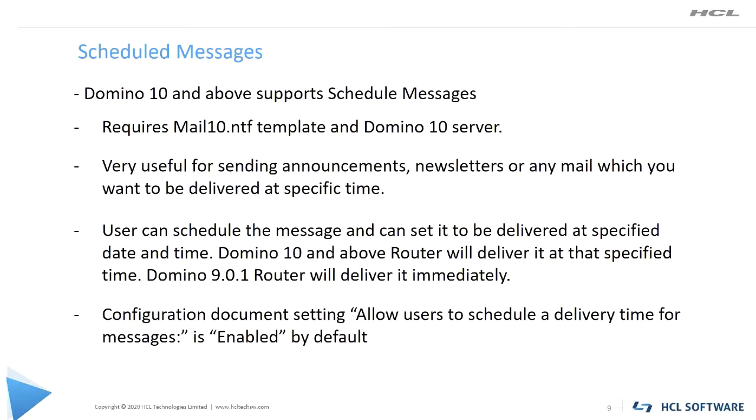This feature is very useful for sending announcements, events, newsletters or any type of mail which you want to be delivered at a particular date and time. This feature was also highly demanded by users.